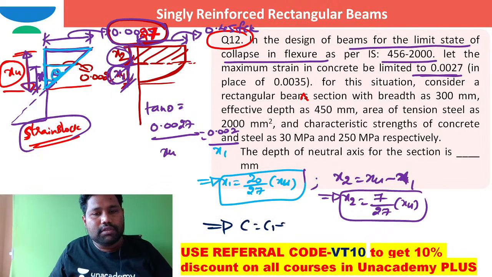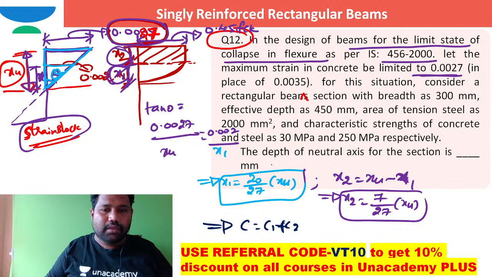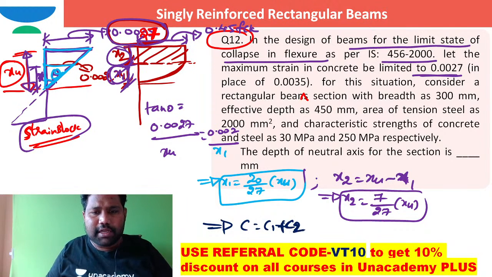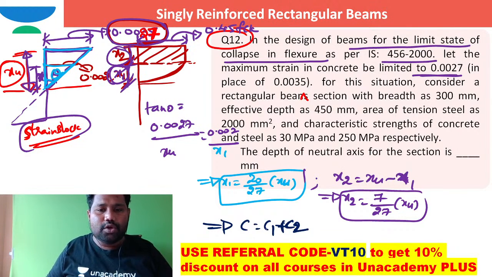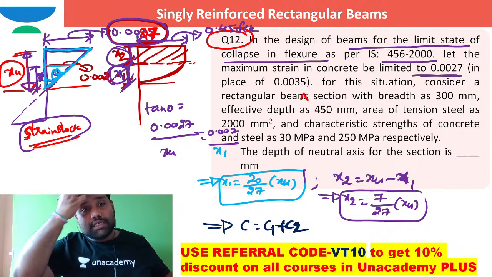So coming to the compression force formula, how can I write that compression force formula, brother? Can I use the next slide to work this out, brothers? I just want to use the next slide to work out compression force C1 and compression force C2.